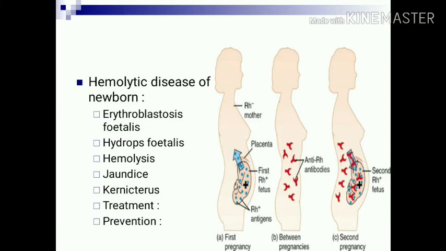Depending on the severity, it is named erythroblastosis fetalis or hydrops fetalis, with hemolysis, and the baby also has jaundice. If it is severe jaundice, it also damages the basal ganglia, which is known as kernicterus. I have already discussed hemolytic disease of newborn in my blood group video, so I am not going into detail.